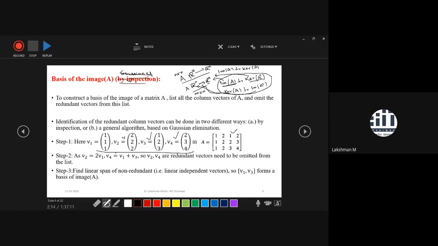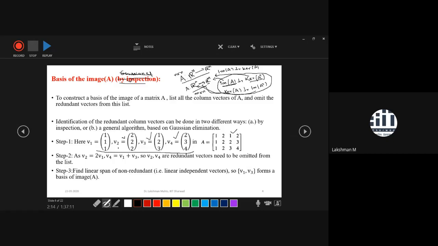Always do inspection sequentially: first, second, third. What is the inspection approach for the first? Your first column must be non-zero. If it is zero, then by default you can say that there is a dependency. If there is a zero column, simply you can say that column is redundant and you don't have to consider it. So try to get the first non-zero column. Here, column 1 is the first non-zero column, so definitely it is a meaningful, non-redundant column.